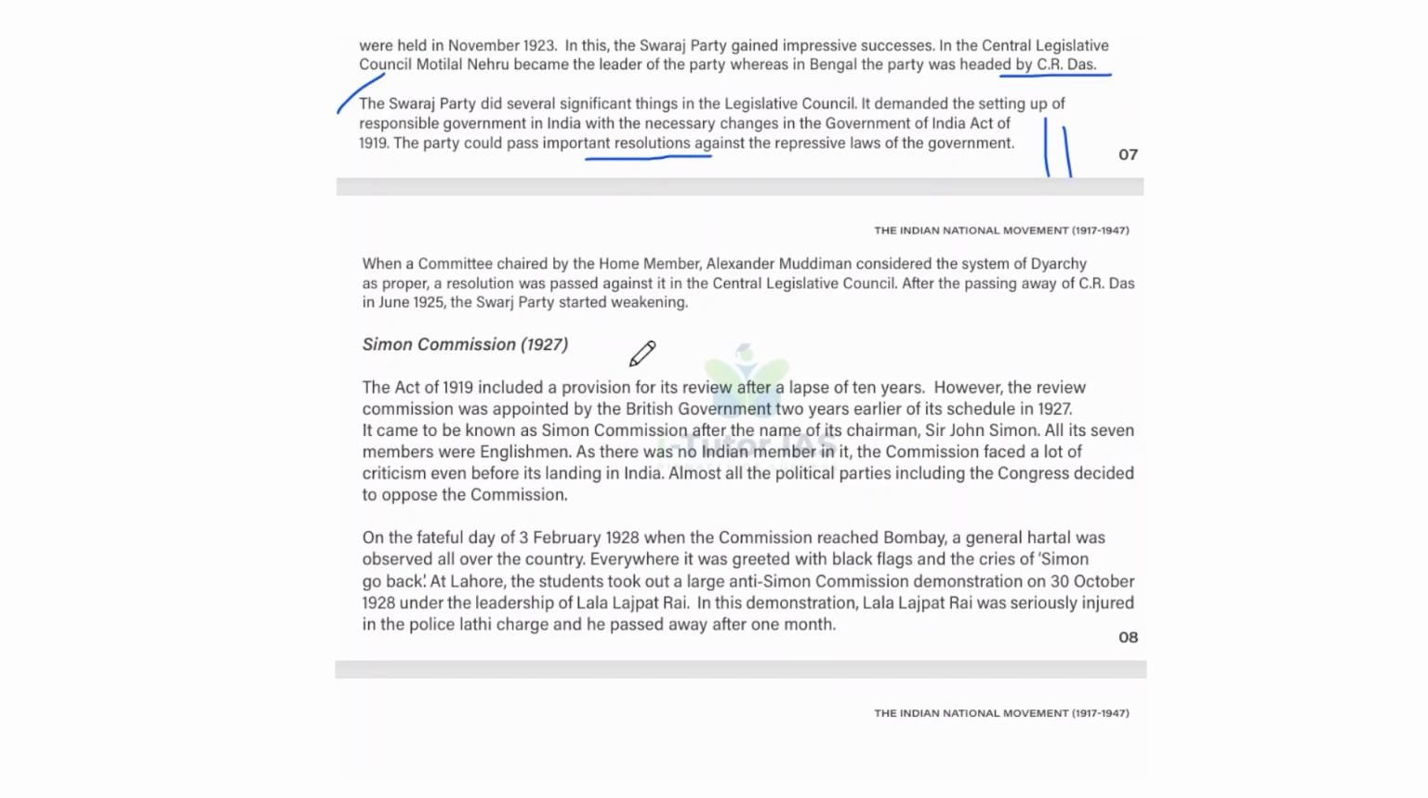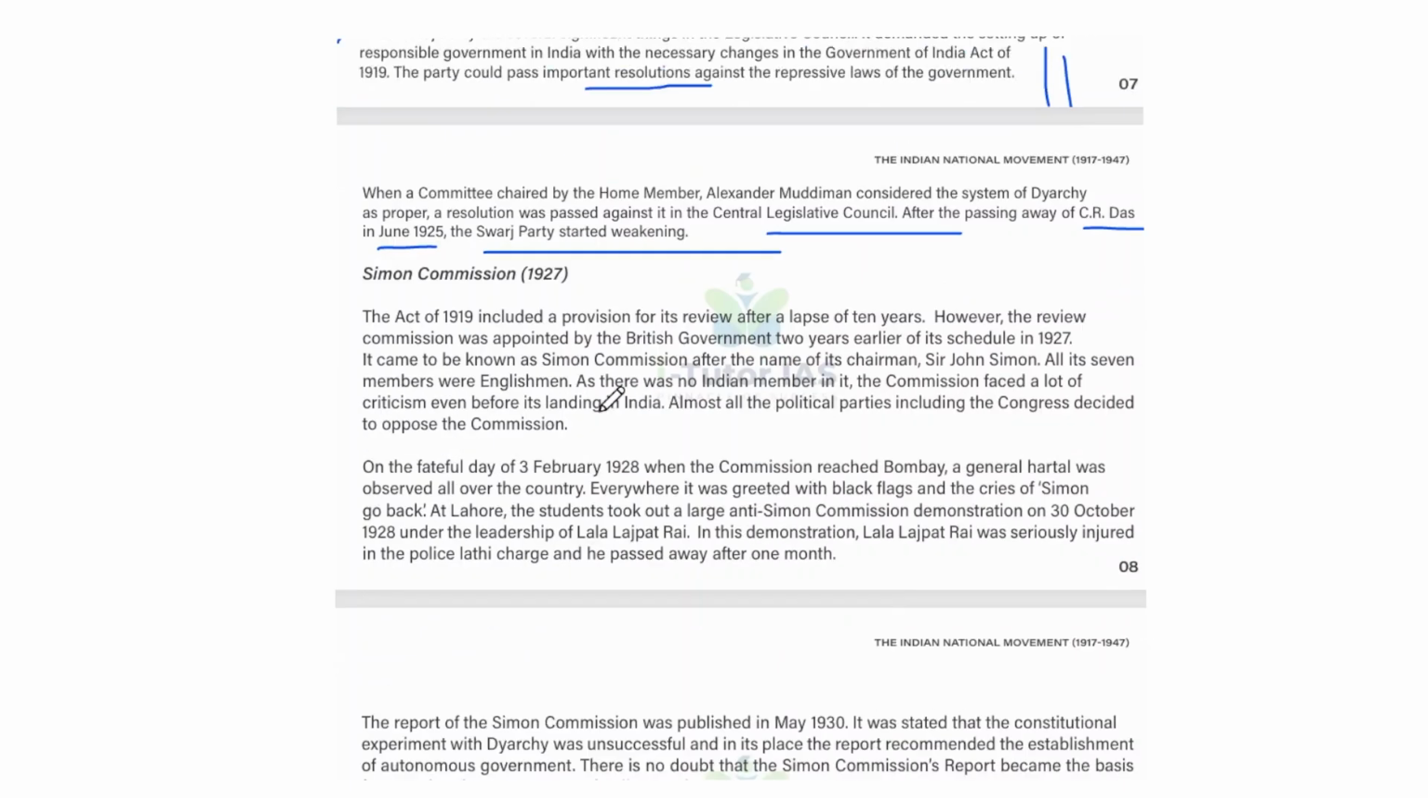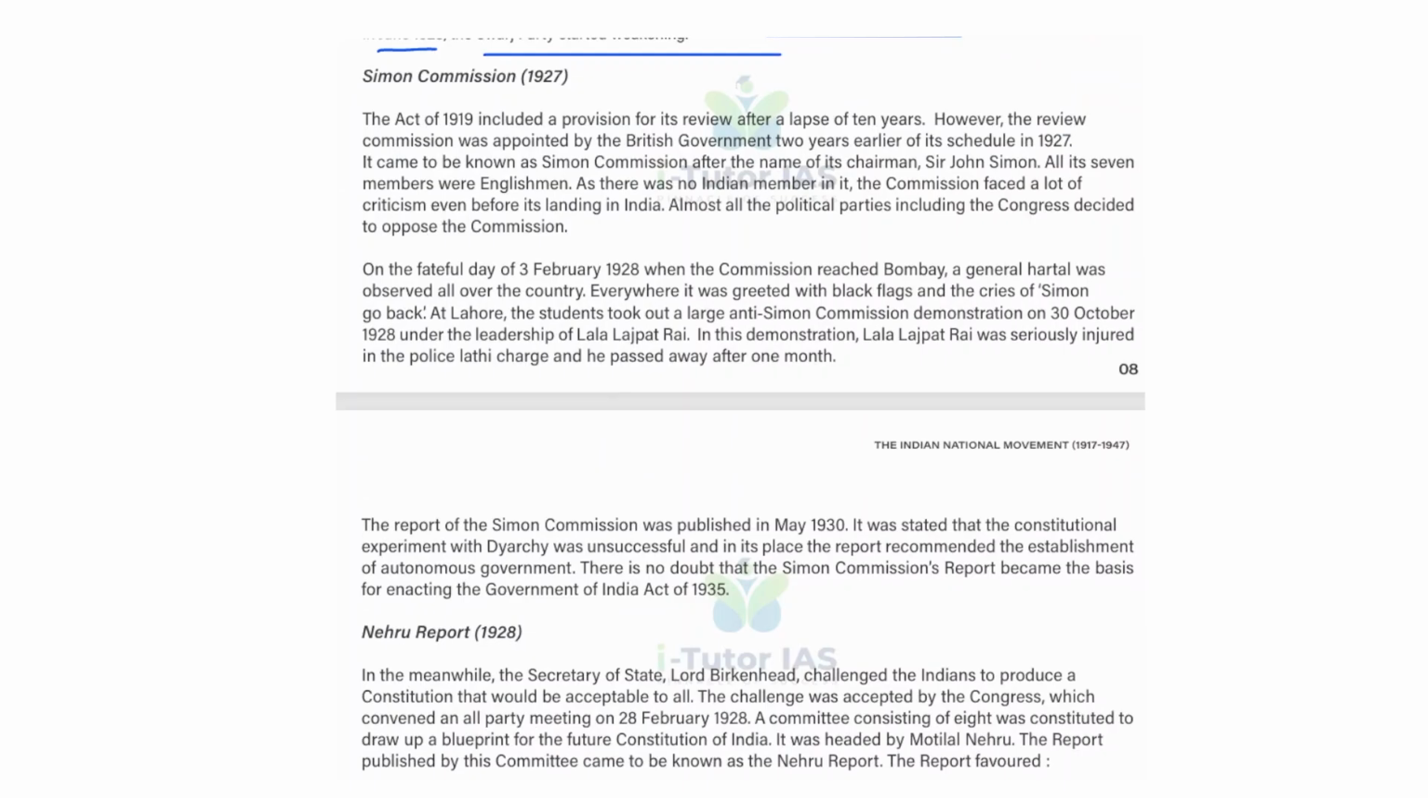And when a committee chaired by the Home Member Alexander Muddiman considered the system of diarchy as proper, a resolution was passed against it in the Central Legislative Council. After the passing away of C.R. Das in June 1925, the Swaraj Party started weakening. So that is about the Swaraj Party.